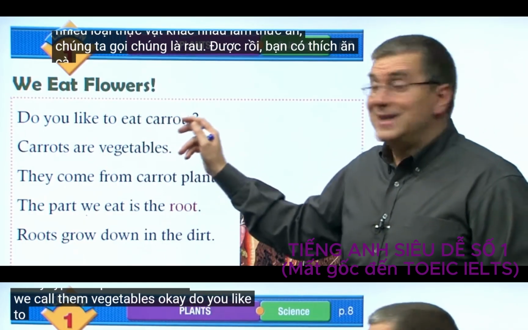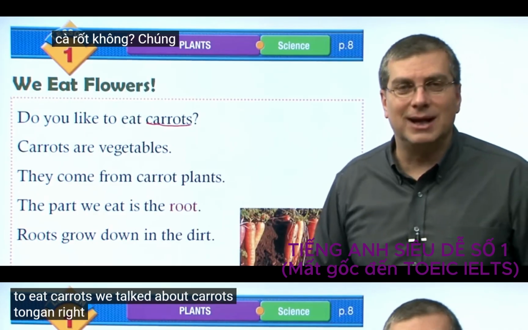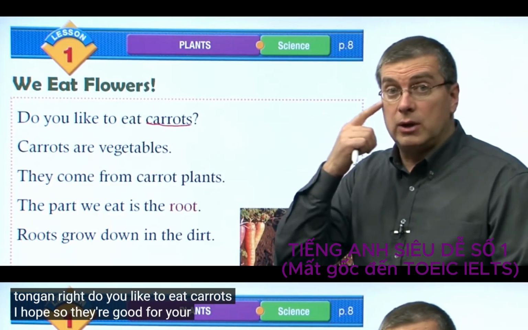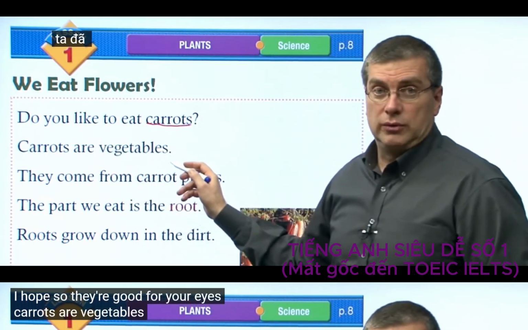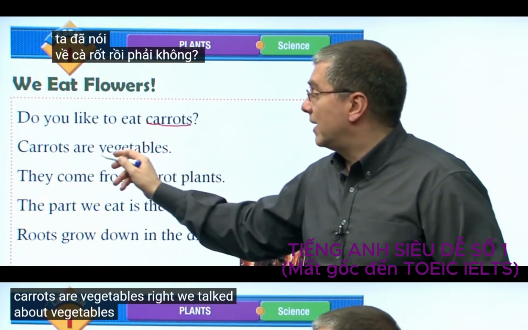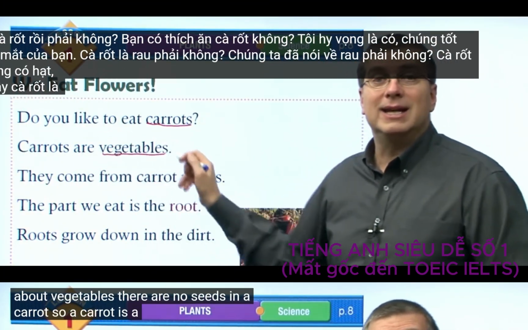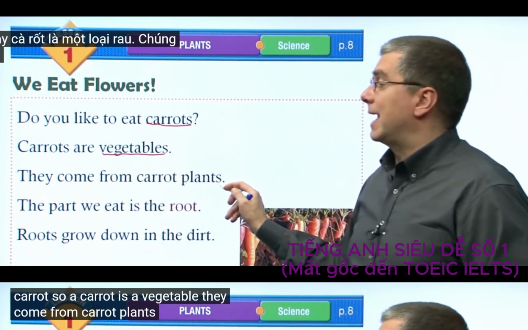Do you like to eat carrots? We talked about carrots, right? Do you like to eat carrots? I hope so. They're good for your eyes. Carrots are vegetables, right? We talked about vegetables. There are no seeds in a carrot, so a carrot is a vegetable. They come from carrot plants.